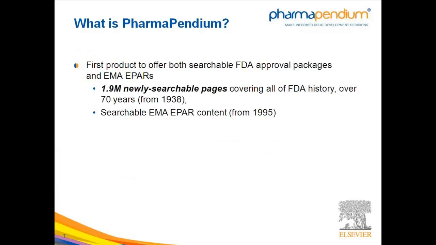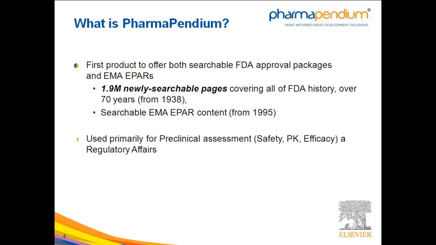So let's now describe the first part of the webinar, which is, what is PharmaPendium? PharmaPendium is the first product to offer both searchable FDA approval packages and European packages in a searchable format. We have scanned over 1.9 million pages covering all of the FDA history since 1938, as well as the European approval documents since 1995.